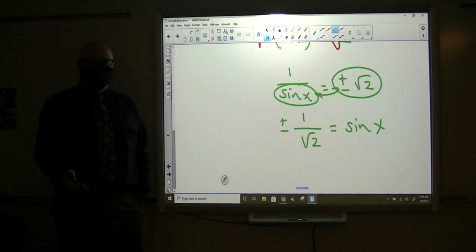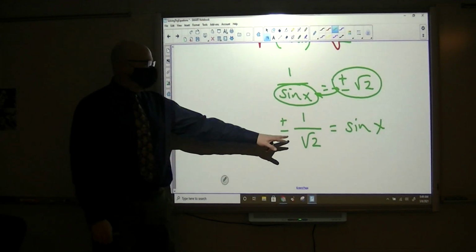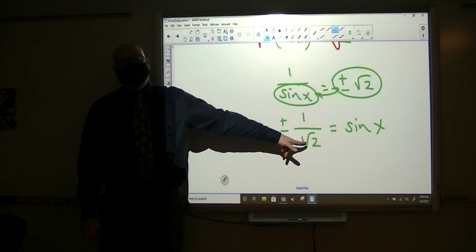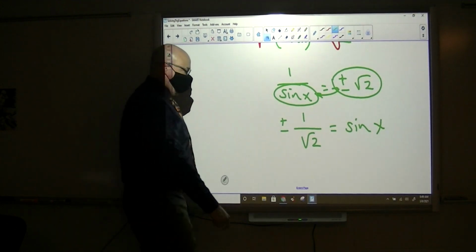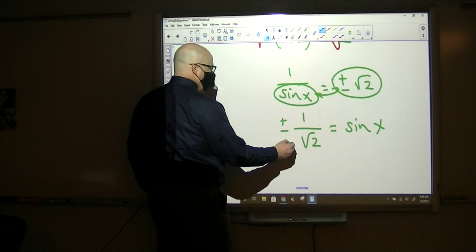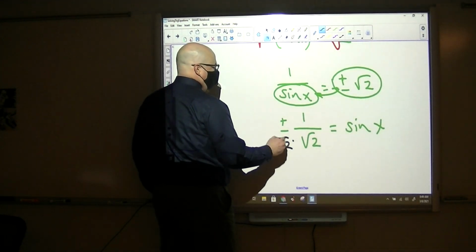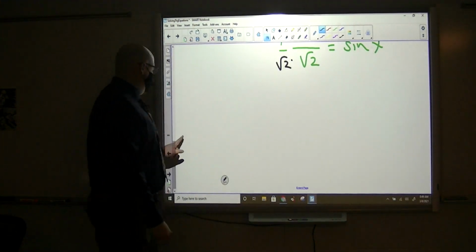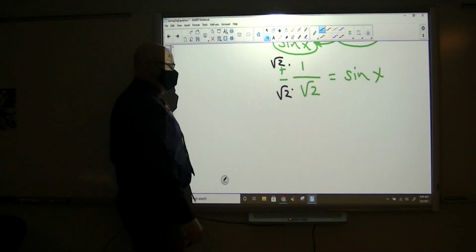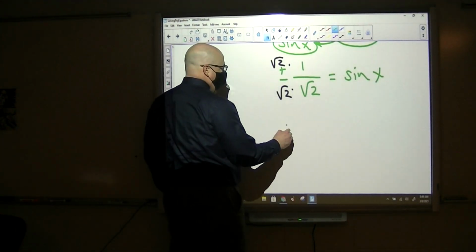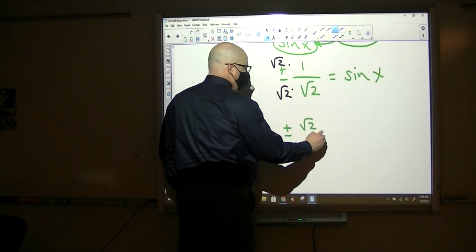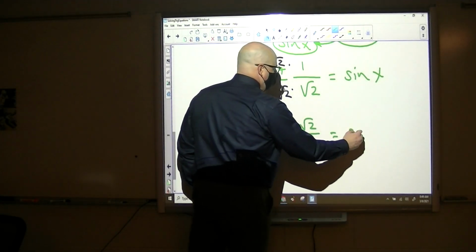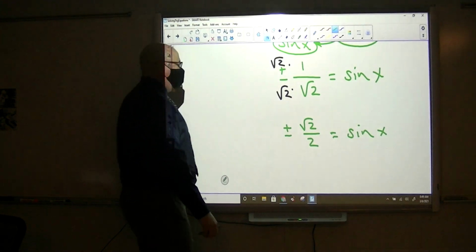However, as we've seen before in some of these videos, we can't leave a radical 2 in the bottom. So we're going to rationalize that by multiplying by radical 2 on the top and the bottom. Now it says plus or minus radical 2 over 2 is equal to sine x.